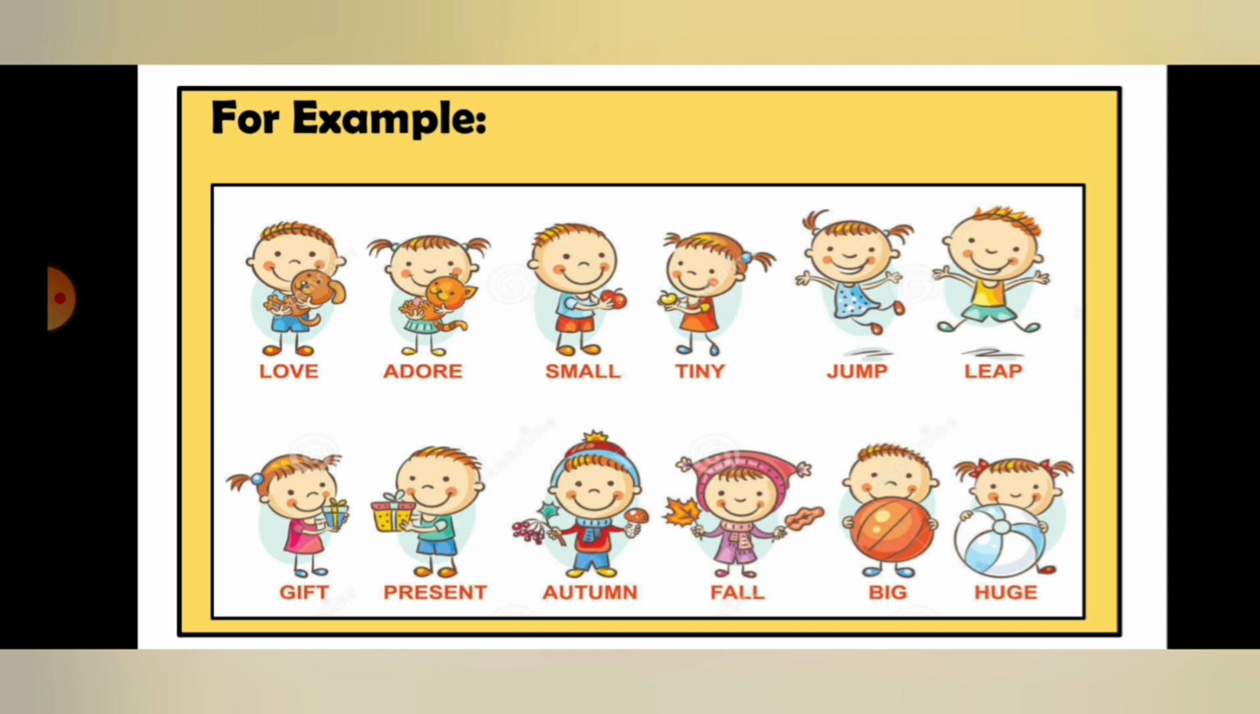Then in the last picture you can see here that there is a big ball in a boy's hand and there is a huge ball in a girl's hand. Both big and huge are words with the same meaning. So these words have different spelling but the meaning is the same or similar. That's why we call it synonym.